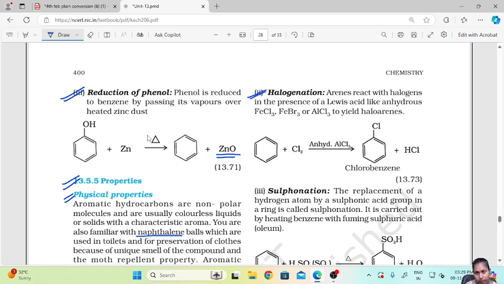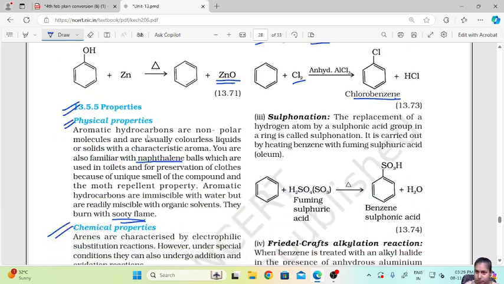Halogenation is the addition of halogen. Arenes react with halogens in the presence of Lewis acid like anhydrous FeCl3, FeBr3 or AlCl3 to yield haloarenes. So whenever you react halogens in the presence of Lewis acid, that is anhydrous FeCl3, FeBr3 or AlCl3, okay, benzene plus halogen in the presence of anhydrous AlCl3, you will get chlorobenzene. You add halogen onto the benzene ring.